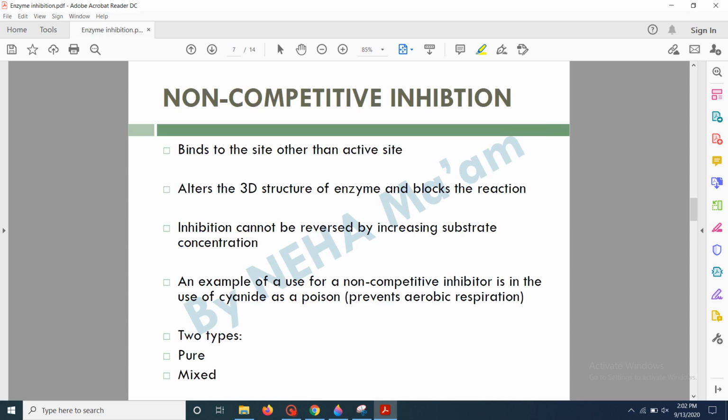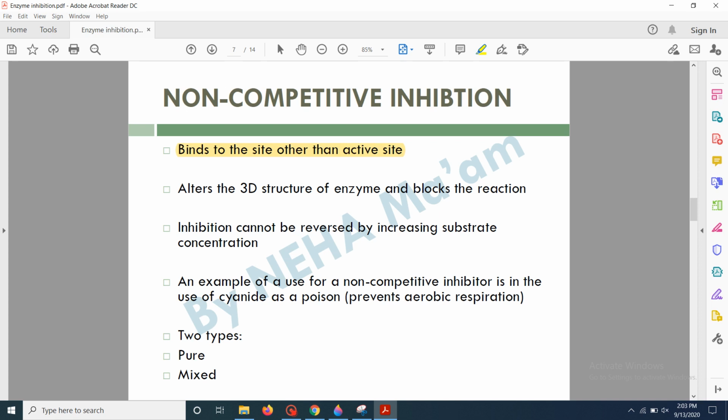Now the next type is non-competitive inhibition. Here the inhibitor binds to a site other than the active site. So you have to remember that there is no competition between the inhibitor and the substrate here, as the substrate is binding to the active site while the inhibitor is binding to a different site present on the enzyme surface.